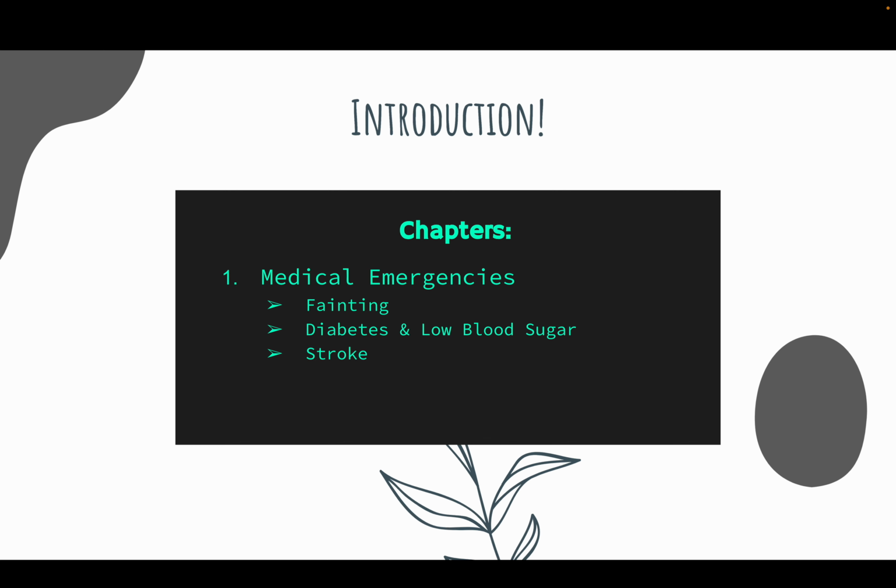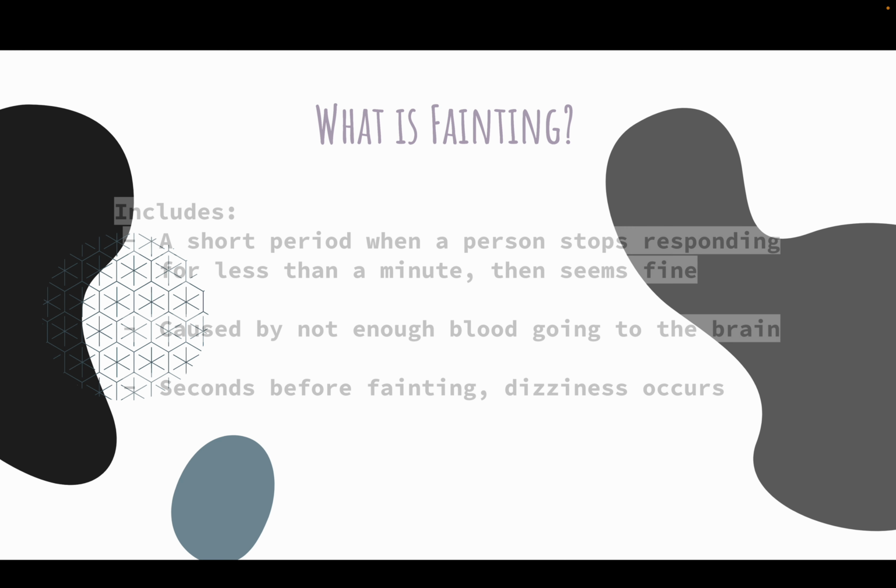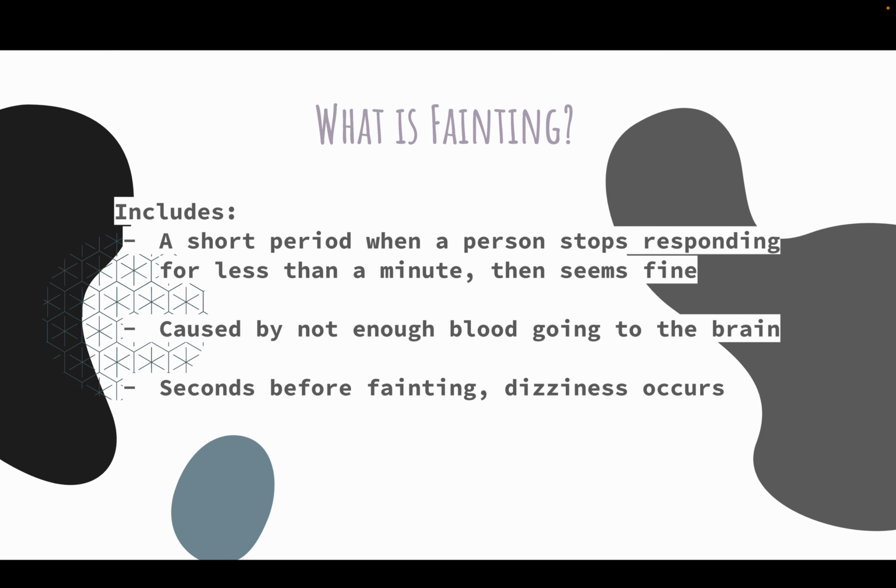Today we're going to go over fainting, diabetes and low blood sugar, and stroke. Fainting. What is fainting? Fainting is a short period when someone stops responding for less than a minute and then seems fine. It's caused by not enough blood going to the brain, and seconds before fainting, dizziness occurs.